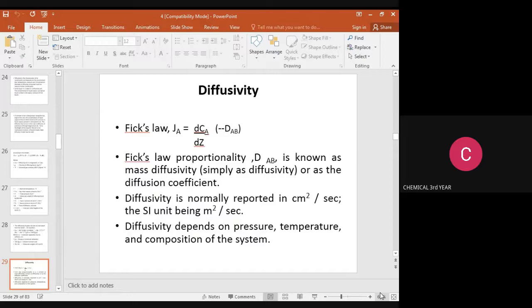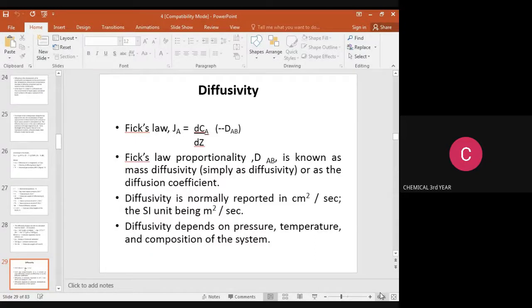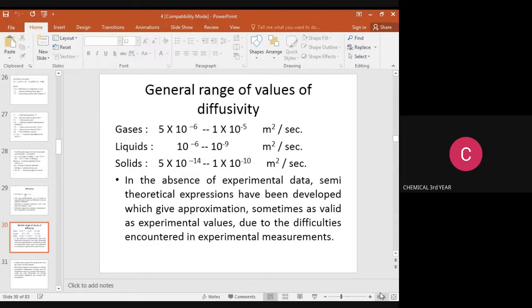Diffusivity majorly depends upon temperature, pressure, and composition of the system. So majorly diffusivity depends on temperature, pressure, and concentration of that system. Now, the general range of values of diffusivity. There are three phases available: gas, liquid, and solid. All three phases have diffusion.